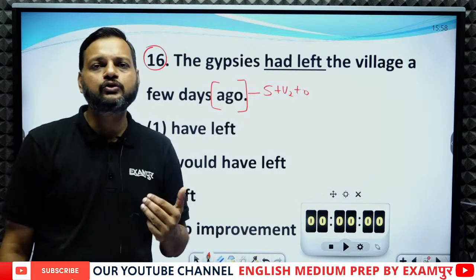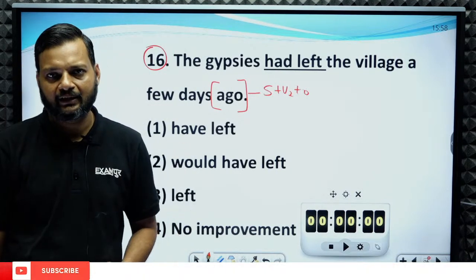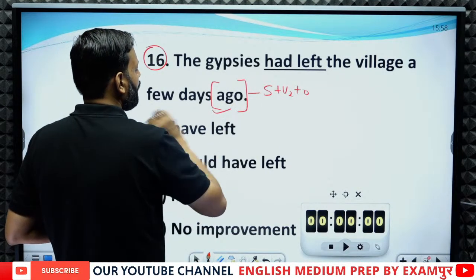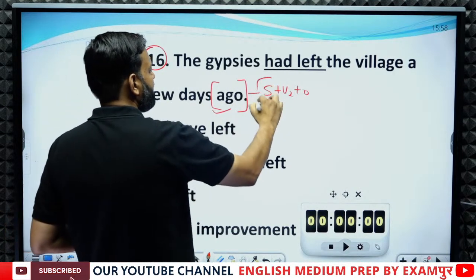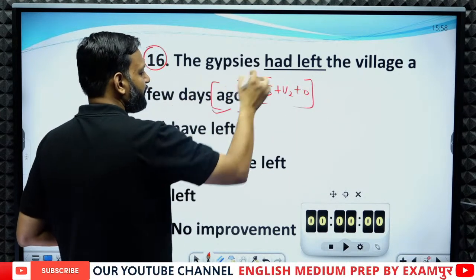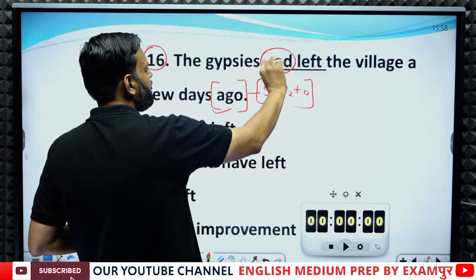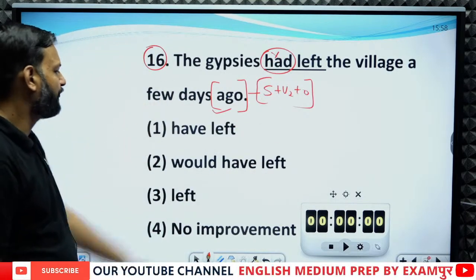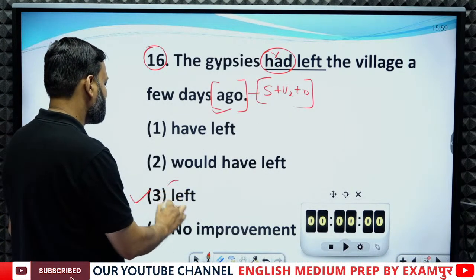Ago can be used only with the past indefinite tense. Since this sentence has ago, the sentence must be in past indefinite, and if so, there is no need of had. So in place of had left, we have to use just left.